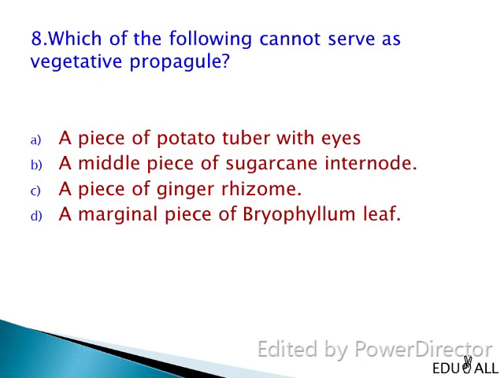Which of the following cannot serve as a vegetative propagule? A piece of potato tuber with eyes, a middle piece of sugarcane internode, a piece of ginger rhizome, a marginal piece of bryophyllum leaf. So we know that new buds arise from the node, not from the internode. Hence, a middle piece of sugarcane cannot serve as a vegetative propagule. The right answer is B, a middle piece of sugarcane internode.